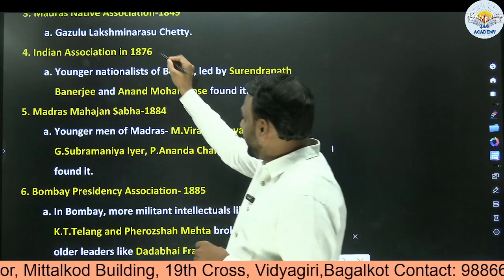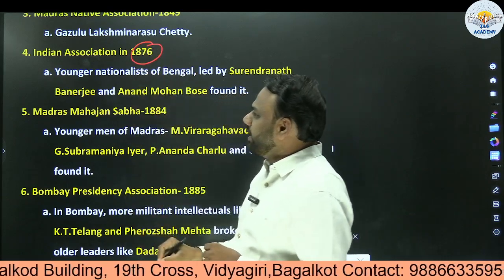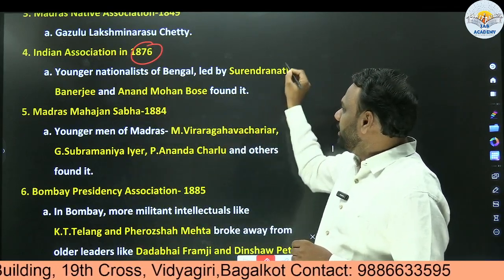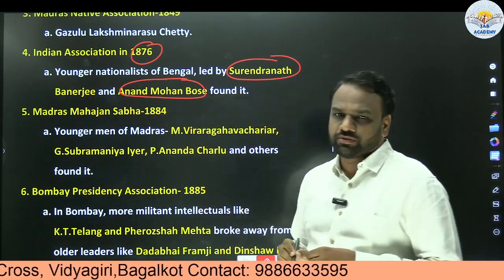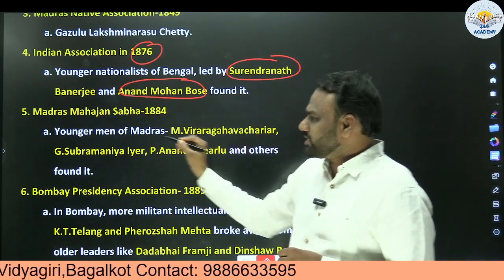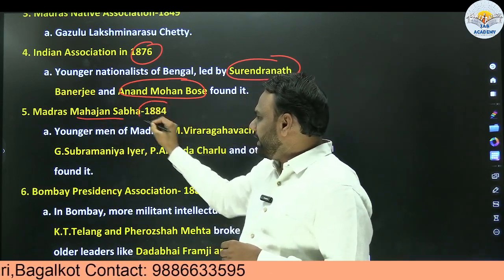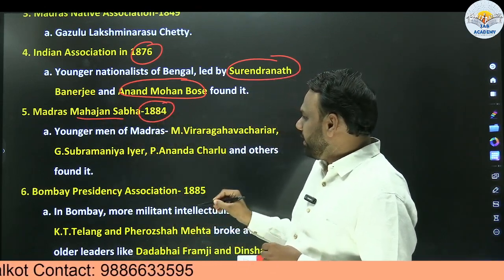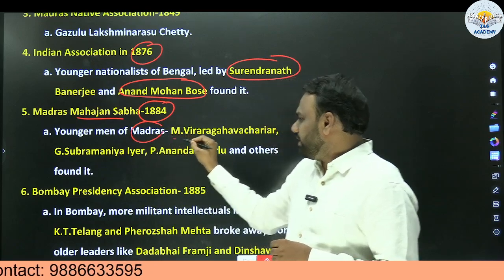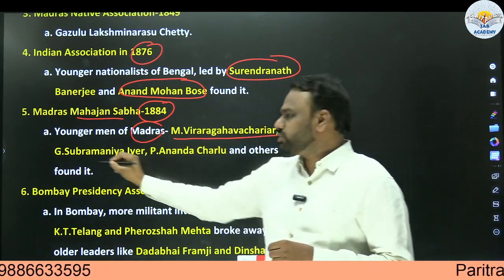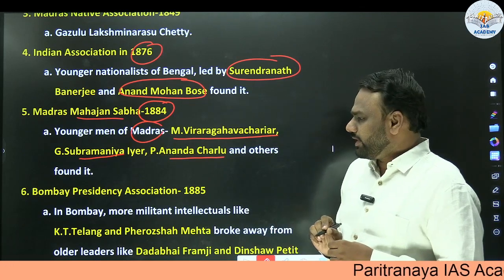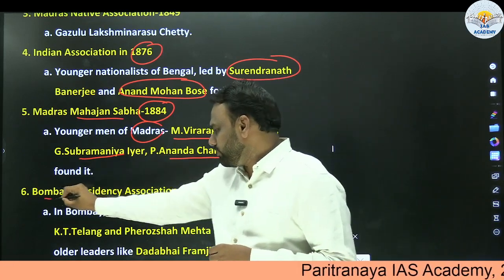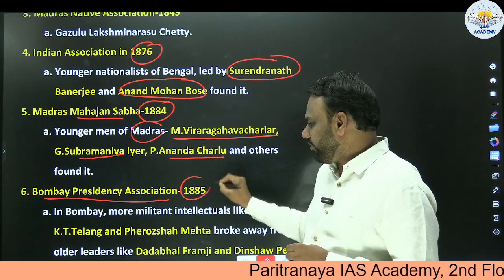was founded in 1876 by younger nationalists of Bengal, led by Surendranath Banerjee and Anand Mohan Bose. Next, the Madras Mahajan Sabha was started in 1884 by younger men of Madras, M. Veera Raghavacharya, G. Subramanya Iyer, P. Ananda Charlu, and others. Next, the Bombay Presidency Association was started in 1885